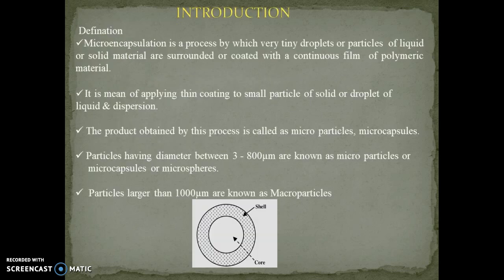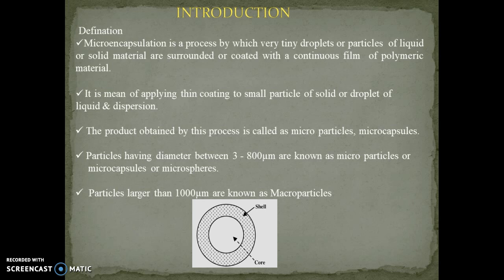So what is meant by microcapsule? Microencapsulation is a process by which small or tiny droplets or particles of a liquid or solid material can be coated with a continuous film of a polymeric material. It is a means of applying a thin coating to small particles of solid or droplets of a liquid and dispersion. The product obtained by this process is called microparticles or microcapsules.